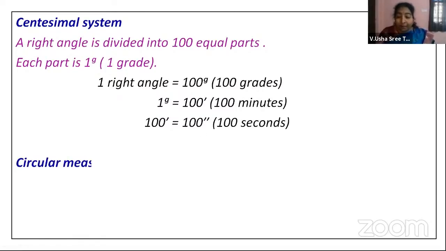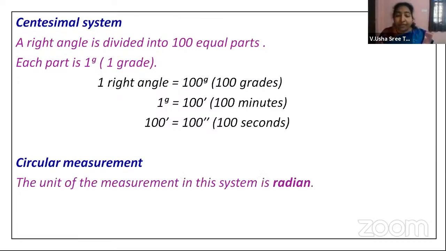Then before I go to the circular measurement, I would like to say 1 grade is equal to 1 by 100 right angles. Or if I have to write the angle theta, then I can also take it as G by 100 right angles. Okay. Now the next one, circular measurement. In circular measurement, the unit of measurement will be taken as a radian.